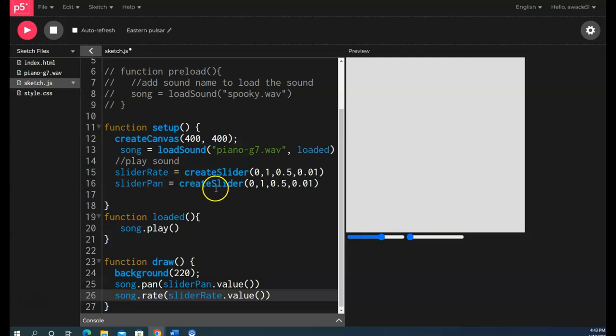Inside my setup, I did the same thing that I did before. Here I did the function loaded, I left that in there, and I went in here and played. But now I have two different sliders. I have a slider that's set for the rate of the song, so how slow or fast the song is going to play. You can vary these values.